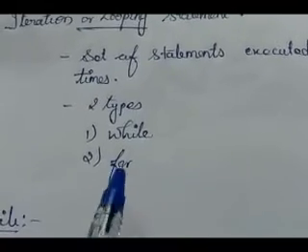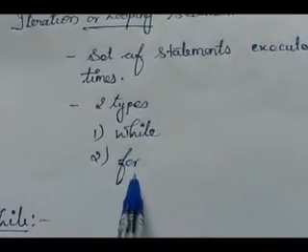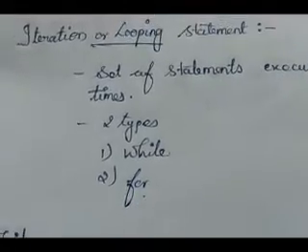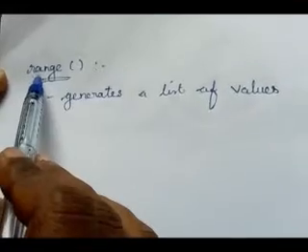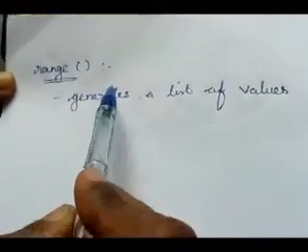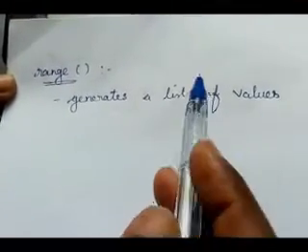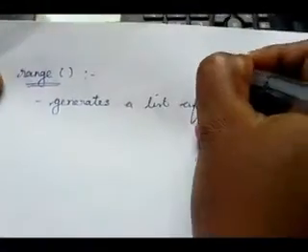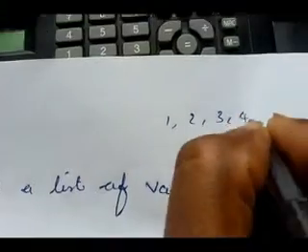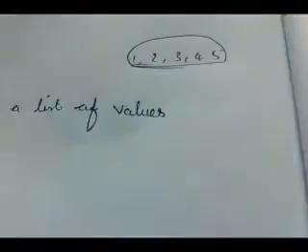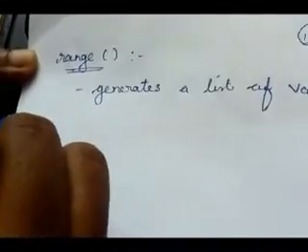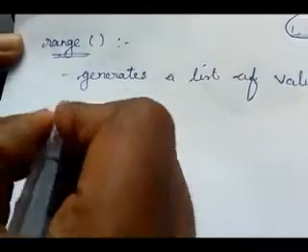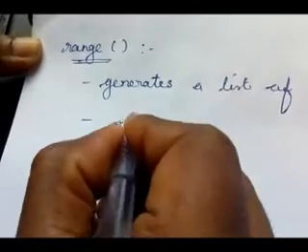Okay children, the next type of looping statement is the for loop. Before studying this for loop, we will study the range function. This range function is used to generate a list of values. We want to generate a list of values, that means 1, 2, 3, 4, 5. Like this we want to create a list of values. In that place we use the range function. Did you get it?